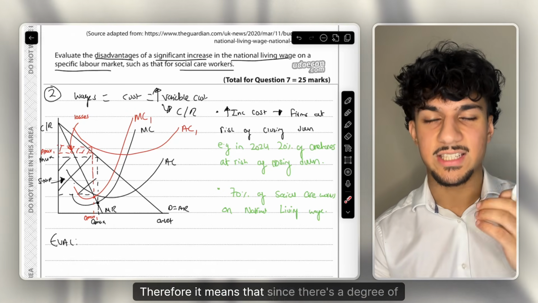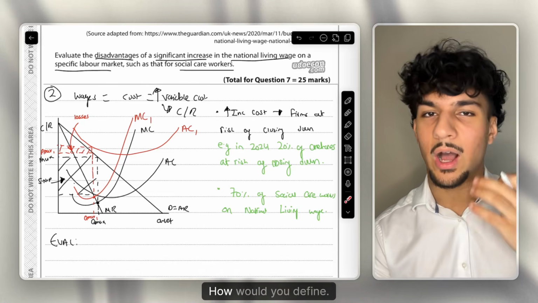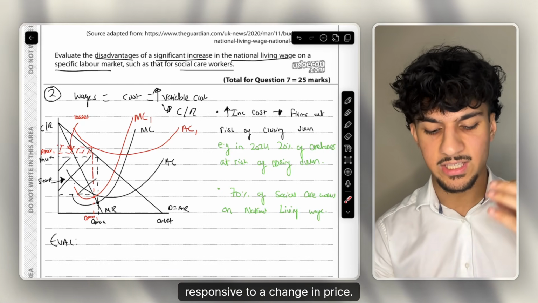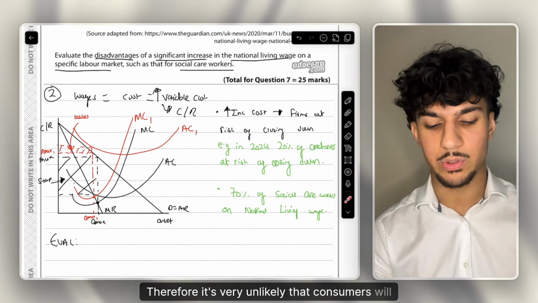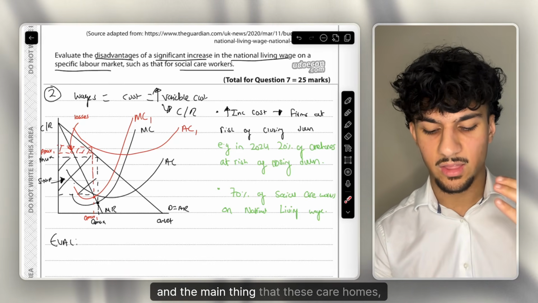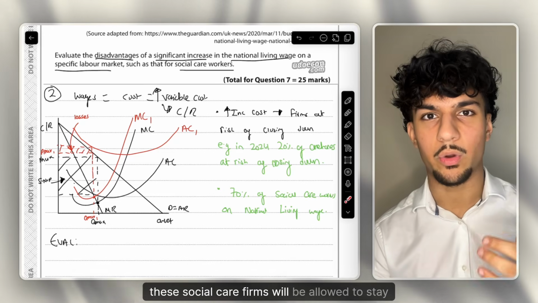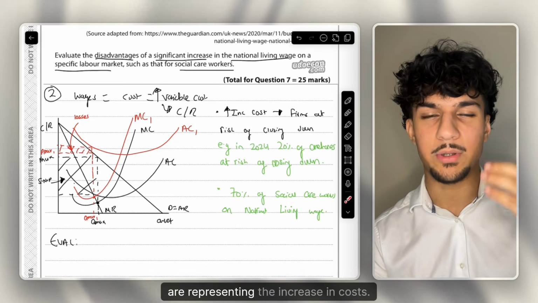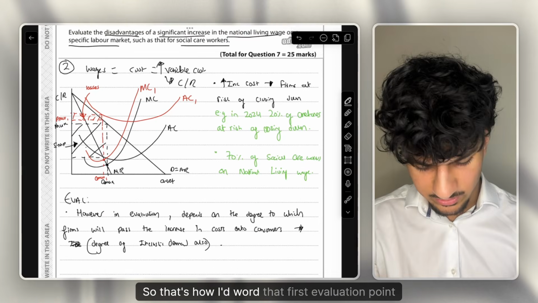Therefore, it means that since there's a degree of inelastic demand, how do you define inelastic demand? It is when consumers are not responsive to a change in price. Therefore, it's very unlikely that consumers will be responsive to the change in price, thus meaning, and the main thing, that these care homes, these social care firms, will be allowed to stay open since now their prices are representing the increase in cost. So that's how to word that first evaluation point.